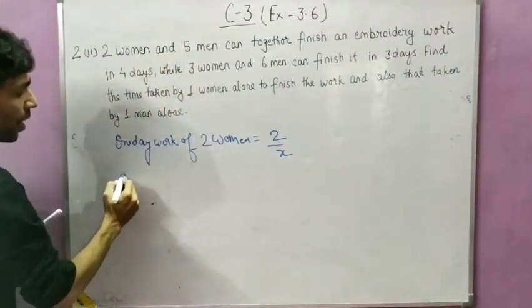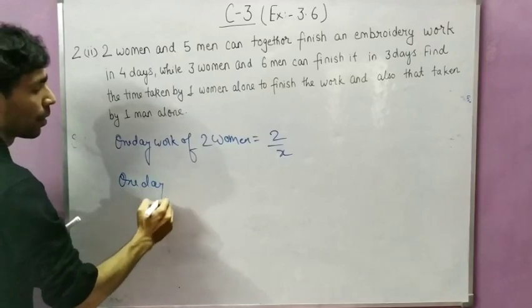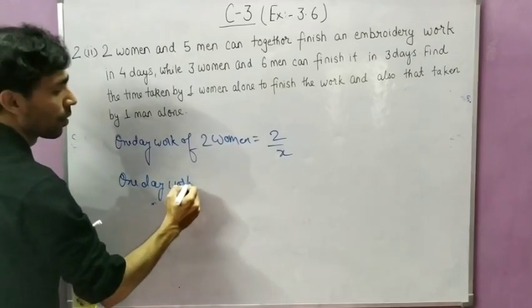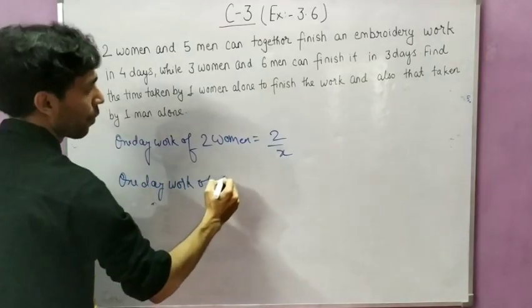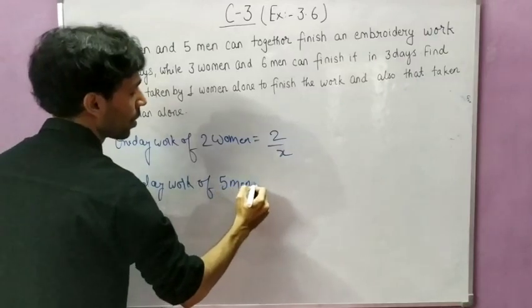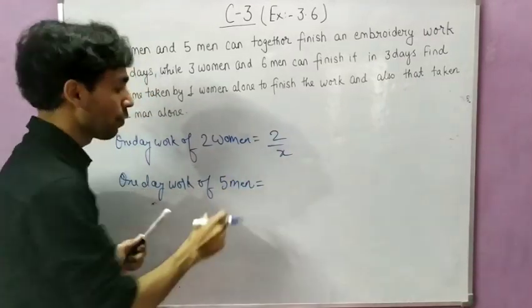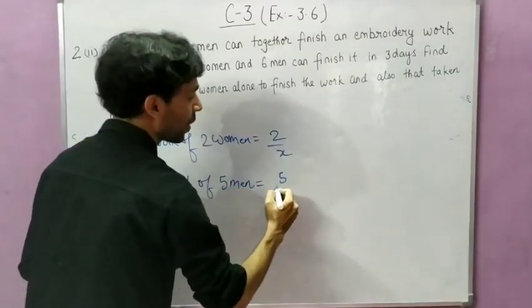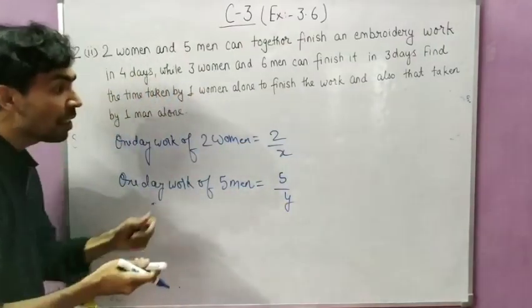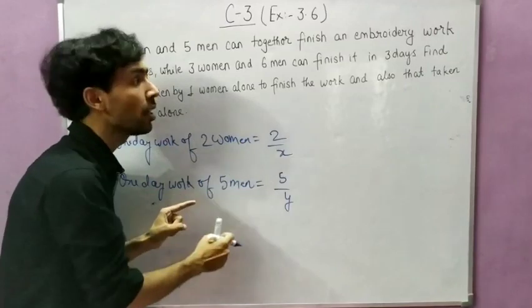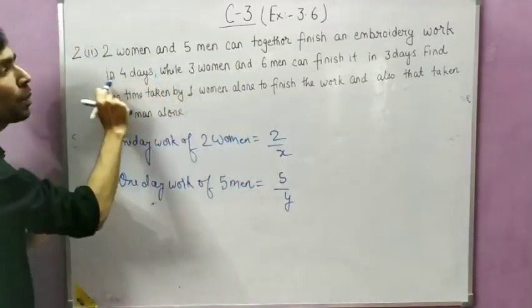Similarly, 1 day work of 5 men. 1 day work of 1 man was 1 by y, so for 5 men that will be 5 by y. Okay, and when they both work together, they complete a work in how many days?